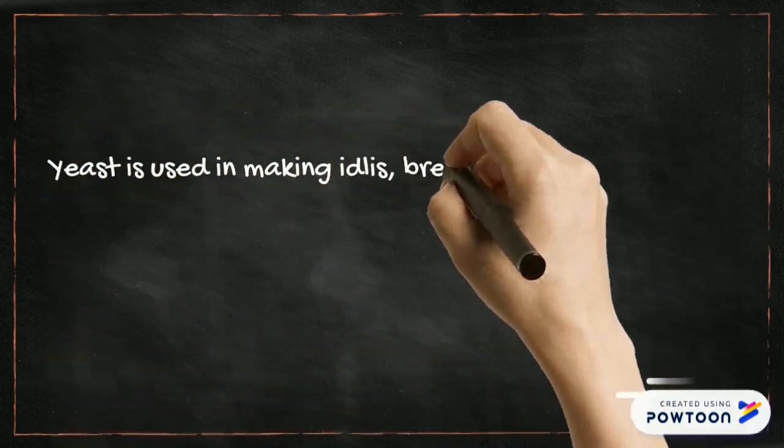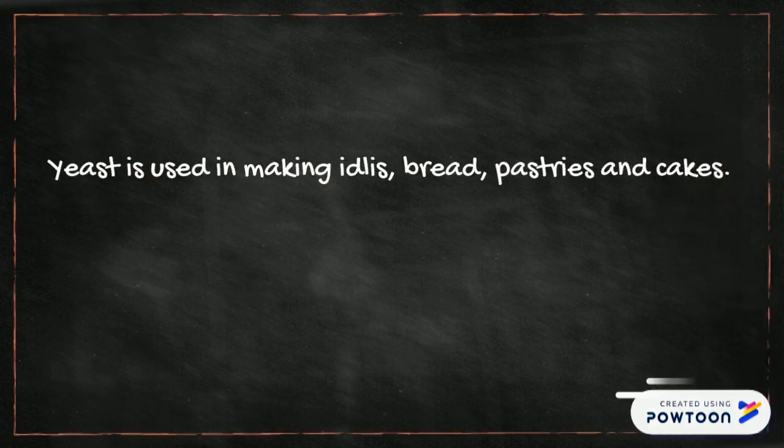The last one is yeast, that is used in making idlis, bread, pastries and cakes. Now you must be wondering why. So in this case the yeast is used to make idlis, bread, pastries and cakes because they release carbon dioxide in the presence of the dough.